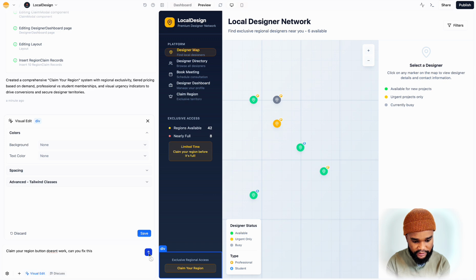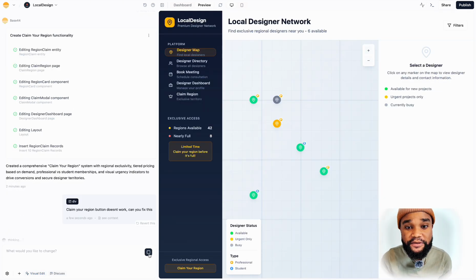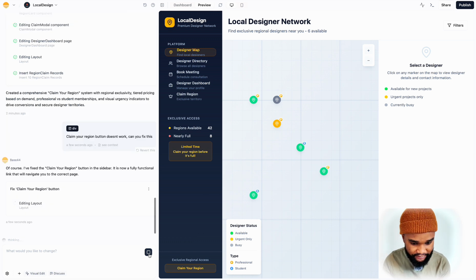Right, and enter. So now the app knows exactly what I want to do and what area I'm looking at. So I'm saying, claim your region button doesn't work. Can you fix this? Simple as. And then we're just going to wait. Of course, I'll fix the claim your region button in the sidebar. Now it's fully functional. So let's wait for it to finish and then we'll try it out.